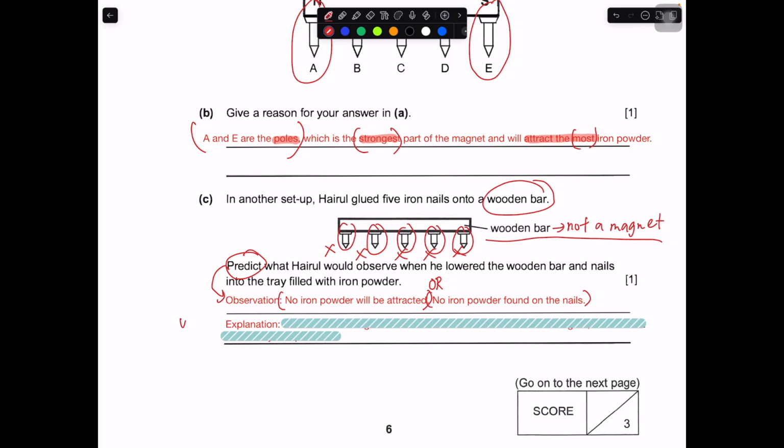Why, in this case, is not needed, because it did not ask you to explain. So you don't need to say why, but I'm just putting a written explanation so that you know why the answer is no, or nothing is being attracted. Because wood is a non-magnetic material and cannot be made into a magnet, or it itself is not a magnet, and it will not attract any iron powder.